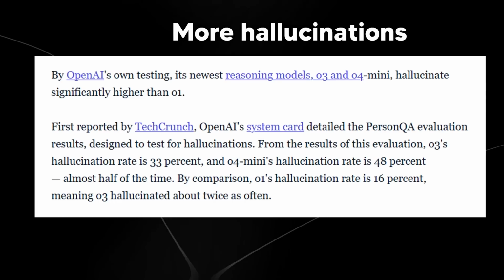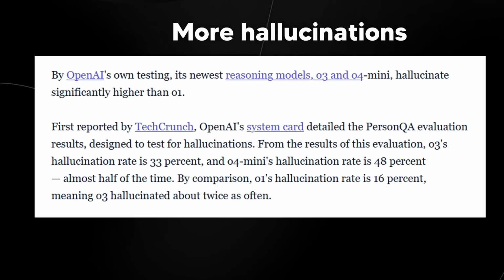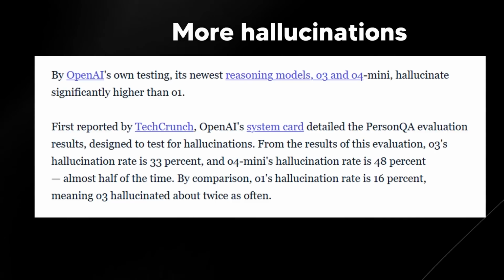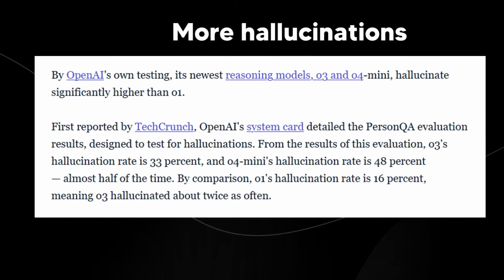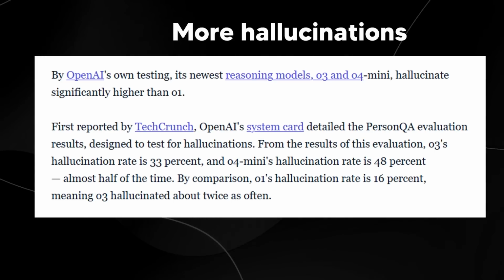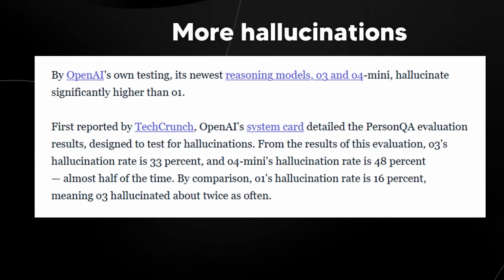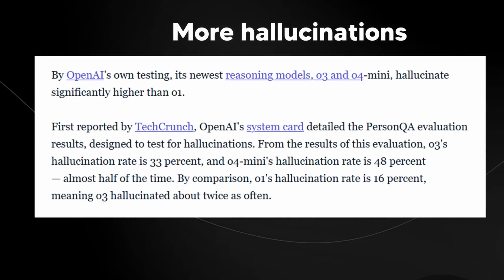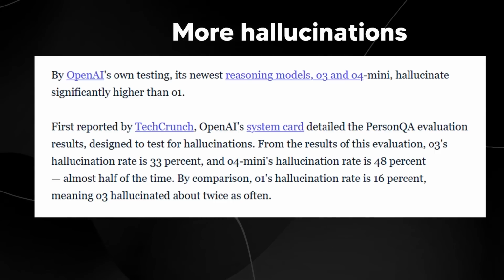Now, one thing that was actually left out from this article is that PersonQA is actually a benchmark designed to elicit hallucinations. So it's not just your average question. When you ask O3 something, the average hallucination rate isn't going to be a third of the time. So you don't need to worry about that. But when we look at a benchmark designed to elicit those hallucinations, it does significantly worse. Now, OpenAI actually said, crazily, that they don't really understand why this is the case. But of course, there are many things that are probably going to solve this in the future.